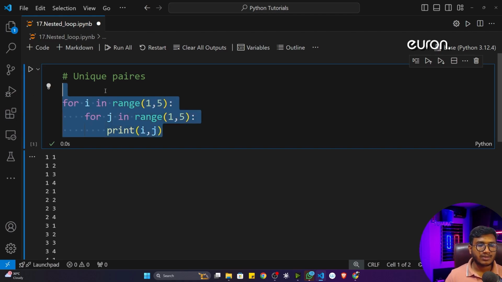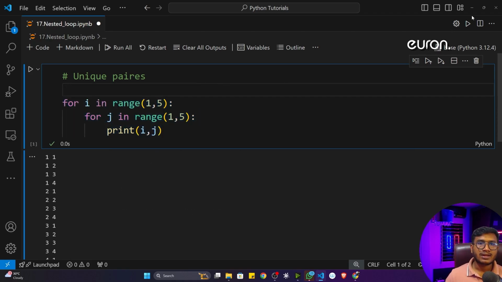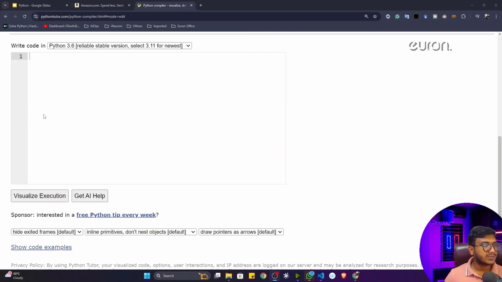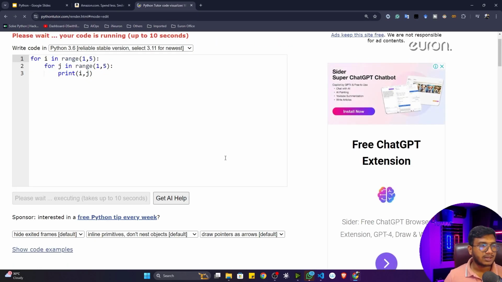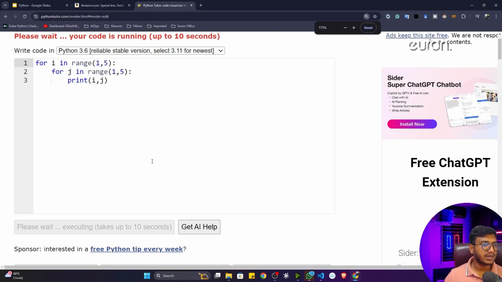If you don't understand how this particular program is working, let me tell you. Let me copy this program and go back to that Python tutor website and try to understand how it is working. So I'm inside this website. Now here I'm going to paste this code and visualize the execution. Let me zoom this screen a little bit.